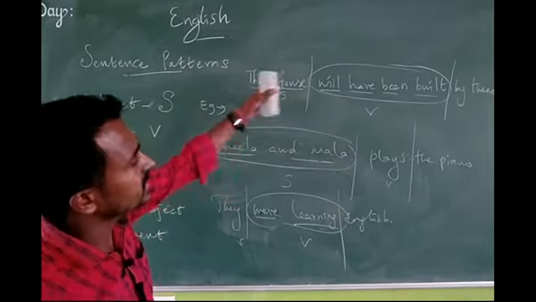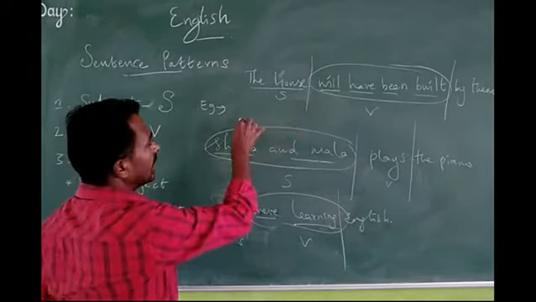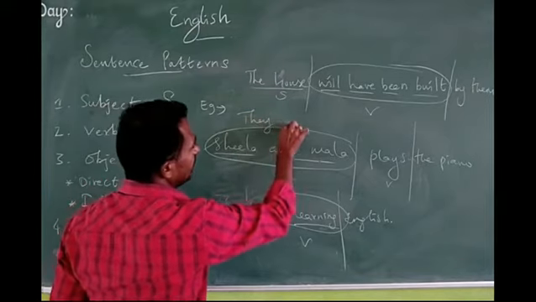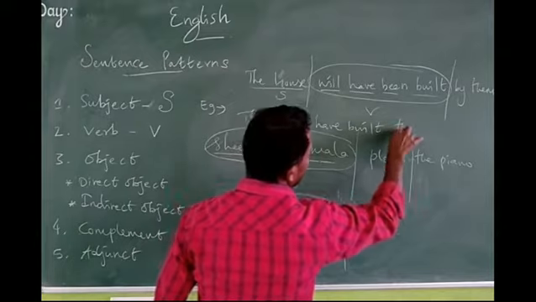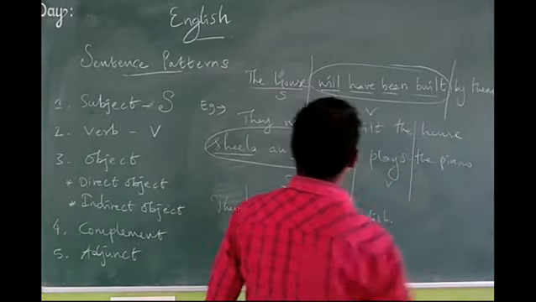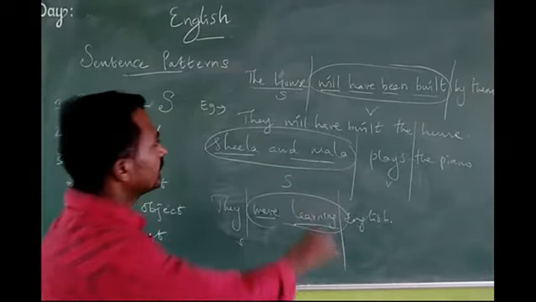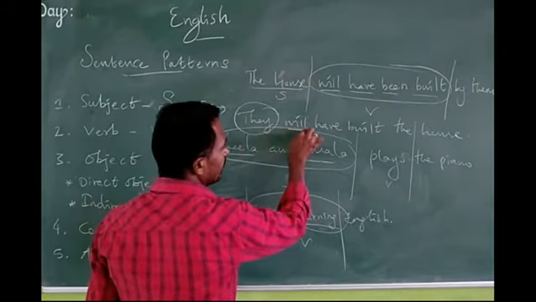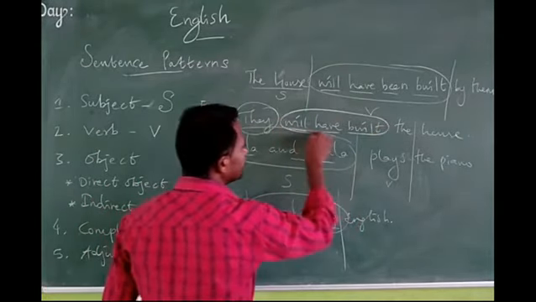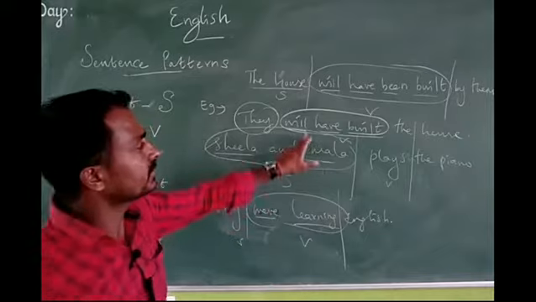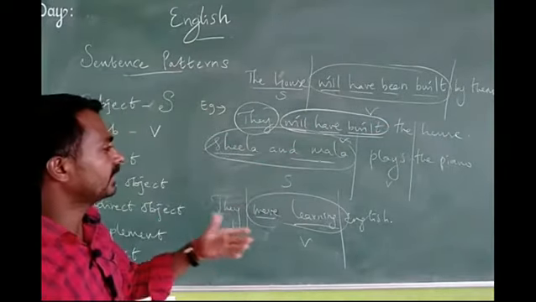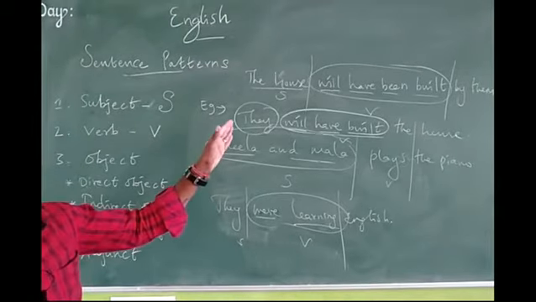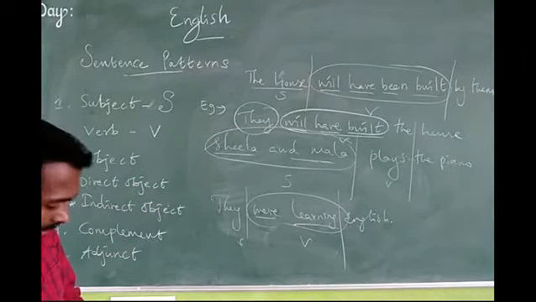Suppose the active voice sentence is: they will have built the house. Here there is a subject. Here will have built, the three verbs are there. It is called active voice. That one is passive voice. The sentence has nearly 4 verbs. So easily we can identify it, subject and verb.